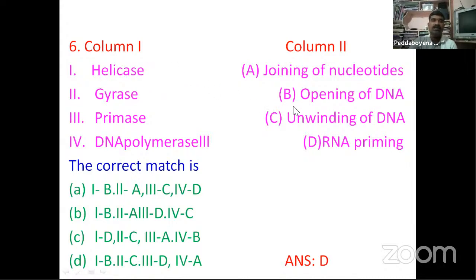Opening the DNA. Gyrase, already unwinding of the DNA. Primase, already you know, is the RNA priming. DNA polymerase is joining the nucleotides. So it is simple. Helicase is the opening of DNA. Next, gyrase means unwinding the DNA. Next, primase means RNA priming. DNA polymerase 3 is joining of nucleotides.